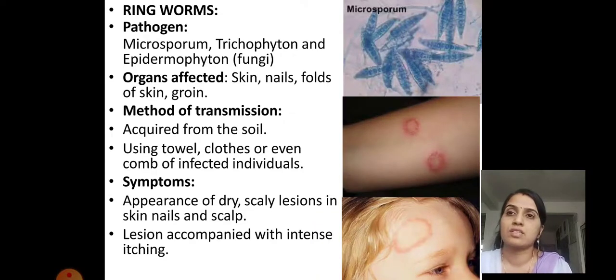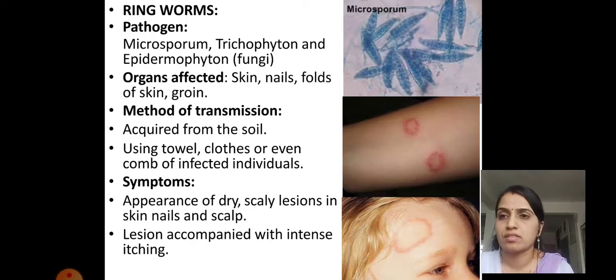Next disease is ringworm. Ringworm is caused by Microsporum, Trichophyton and Epidermophyton. All of them are fungi. These fungi cause infection of the skin and are responsible for ringworm.